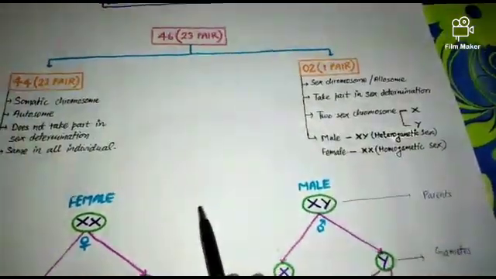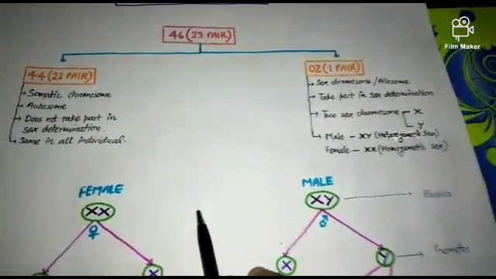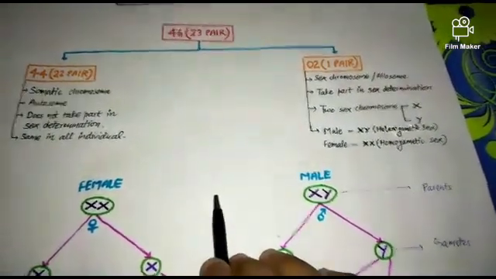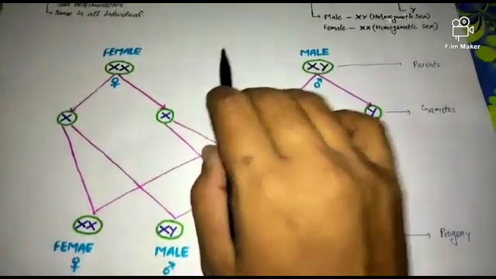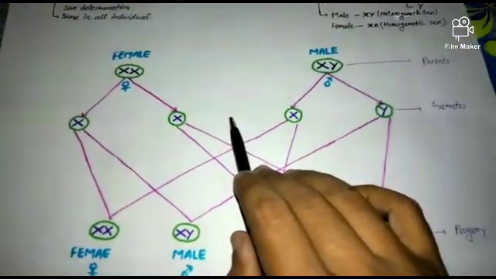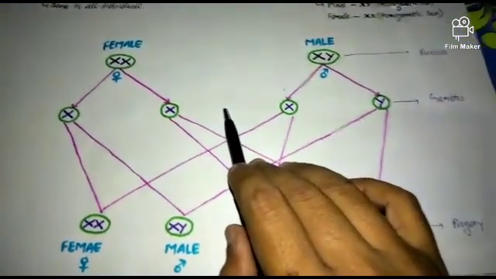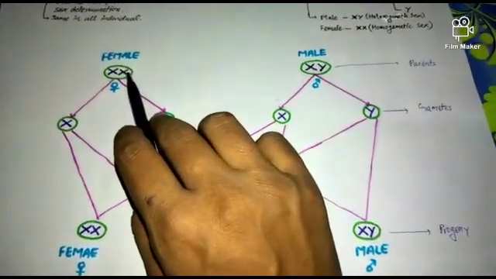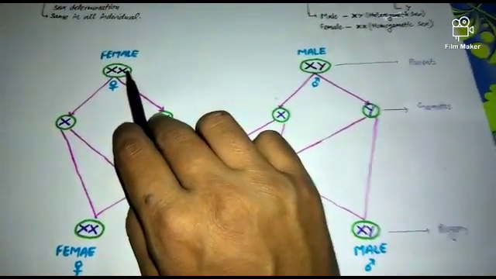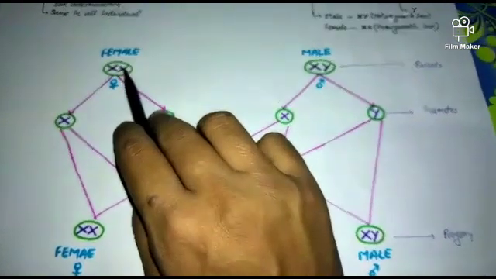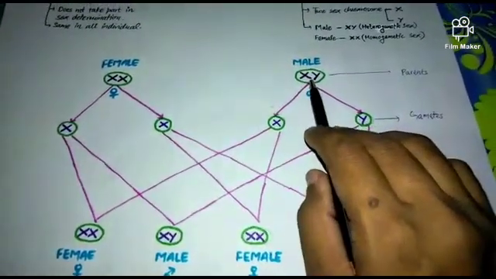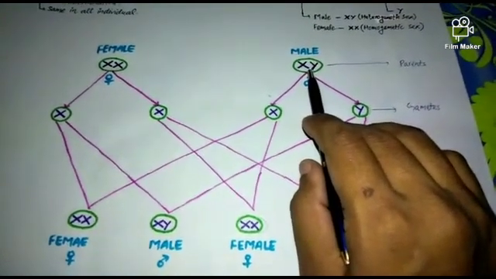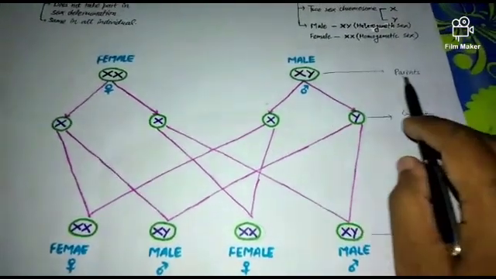Next topic is sex determination in humans. This is the cross generally showing sex determination in human beings. The female individual has X and X chromosomes, the homogametic one, and the male individual has X and Y chromosomes, the heterogametic one. This is the parental cross.